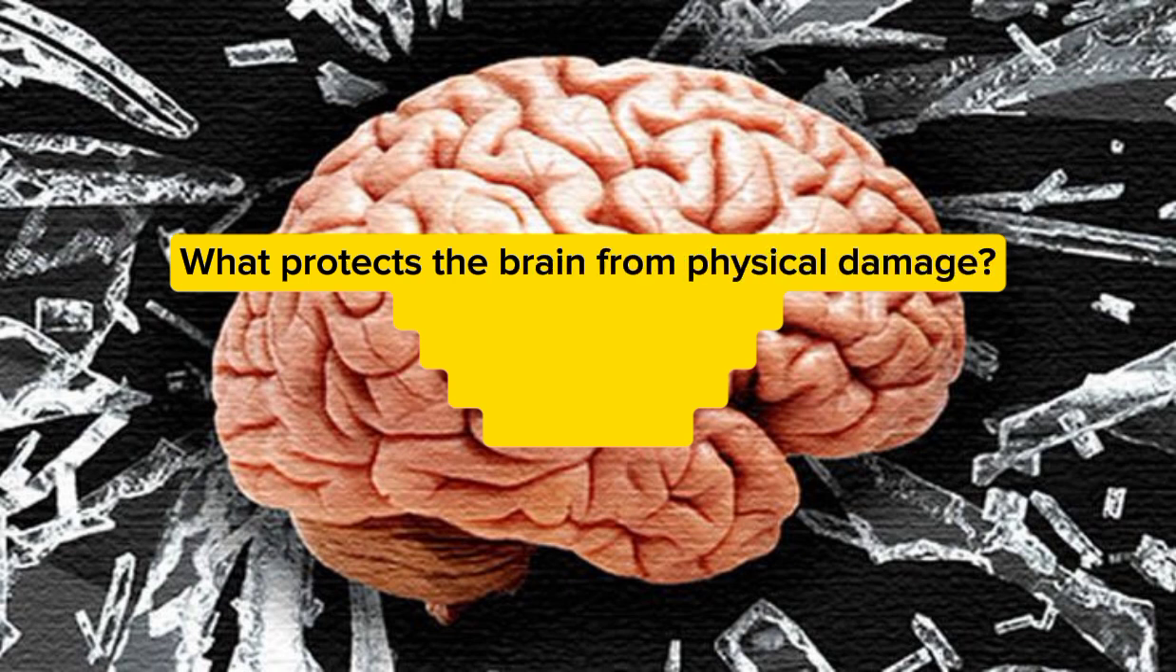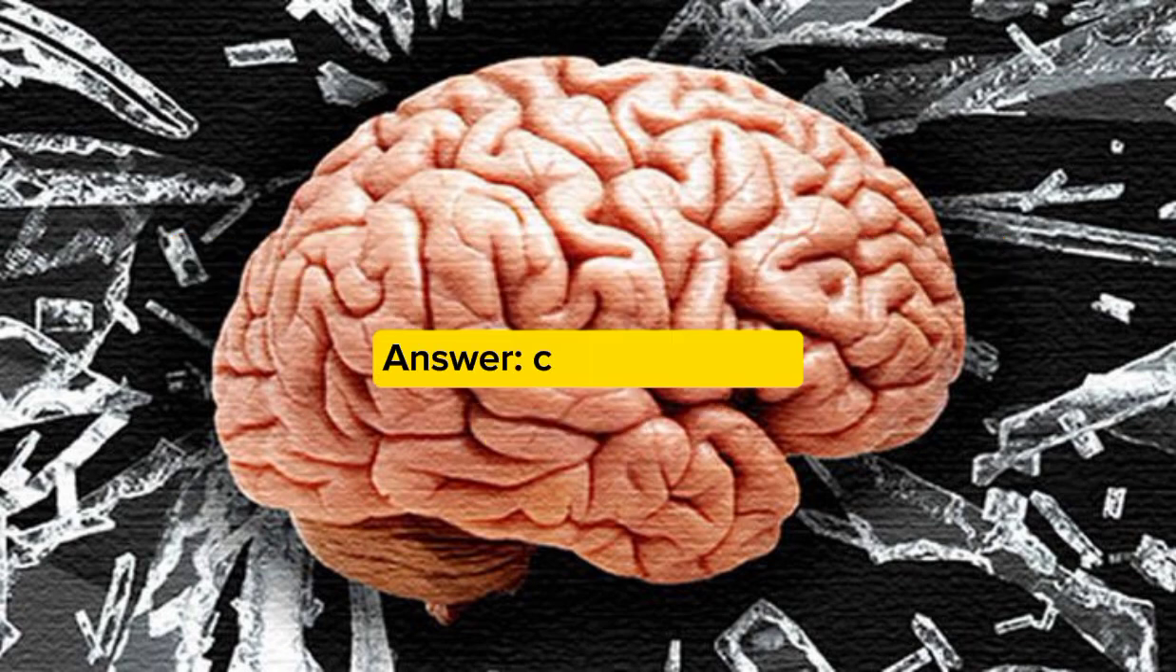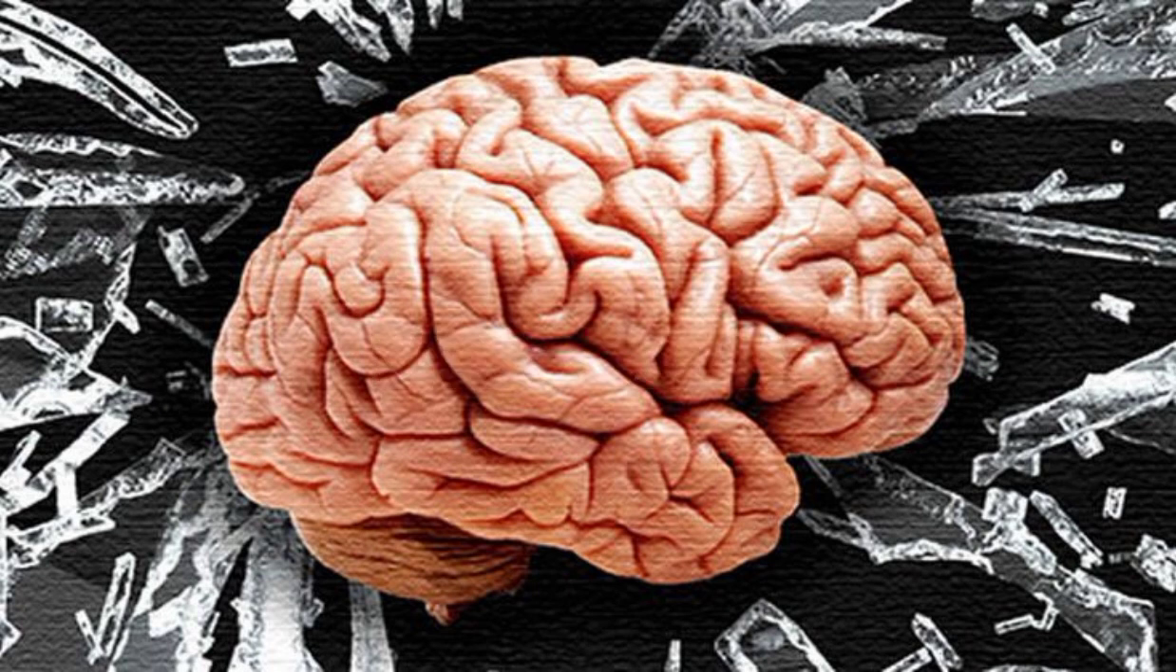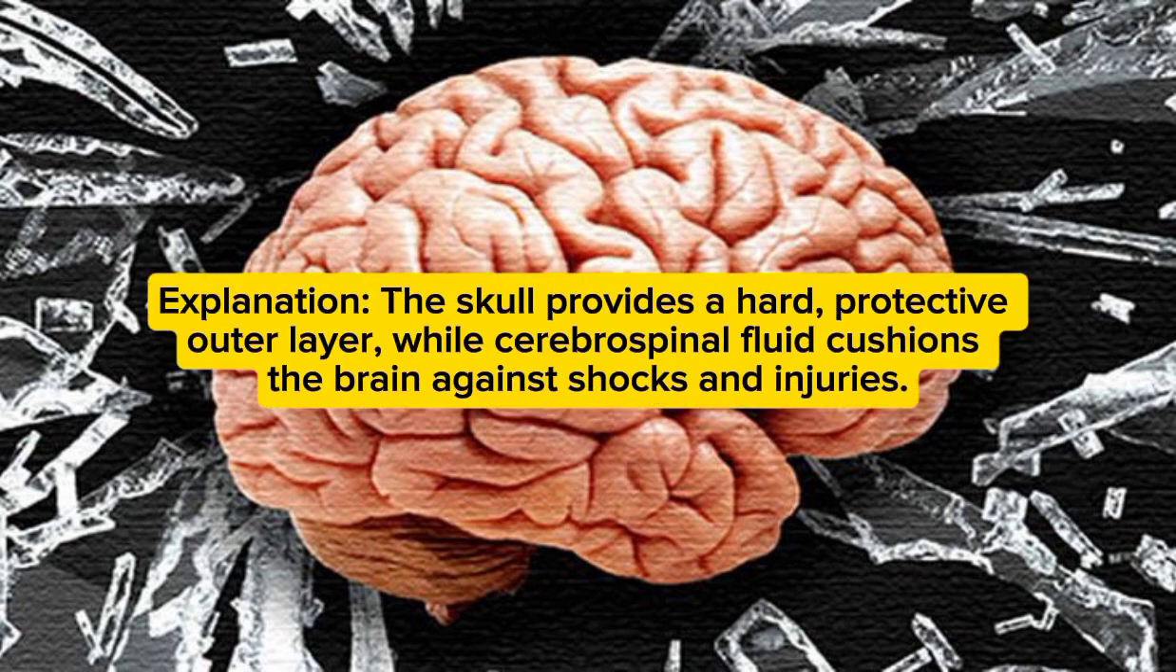What protects the brain from physical damage? A. Cerebrospinal fluid, B. Skull, C. Both A and B, D. Neurons. Answer: C. Both A and B. Explanation: the skull provides a hard, protective outer layer, while cerebrospinal fluid cushions the brain against shocks and injuries.